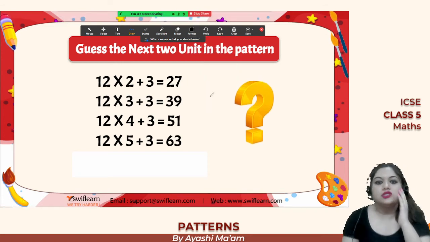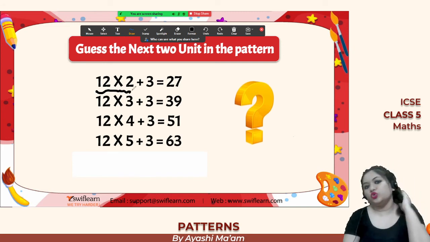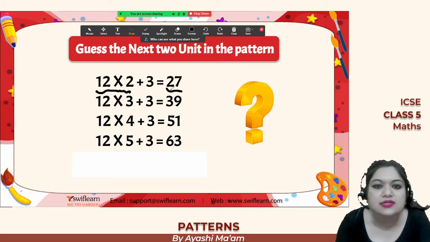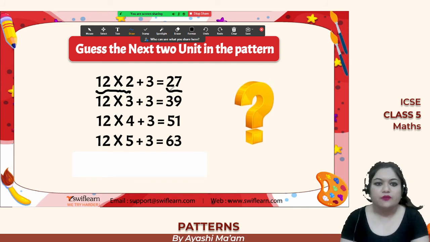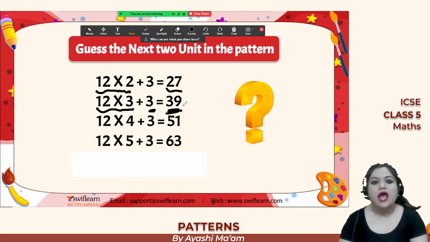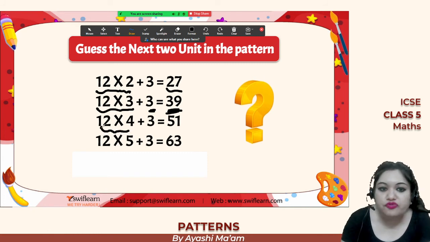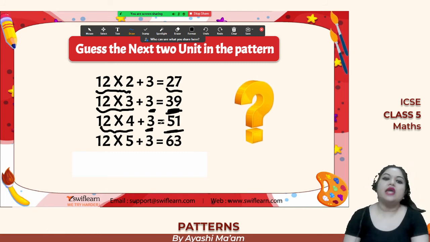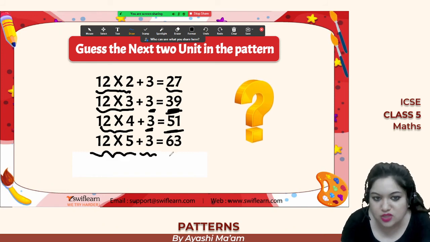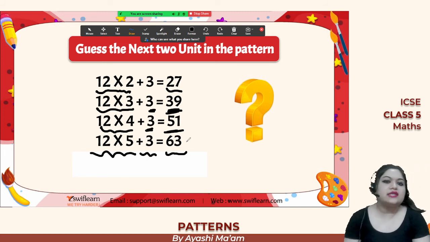Now come to this. So what is happening over here? Just see, we have 12 into 2, okay, so 24 plus 3, and we are getting the answer as 27, right? Then 12 into 3 plus 3, we are getting the answer as 39. And then what is happening? 12 into 4 plus 3, we are getting the answer as 51. And then 12 into 5 plus 3, we are getting the answer as 63. So can you guess something?